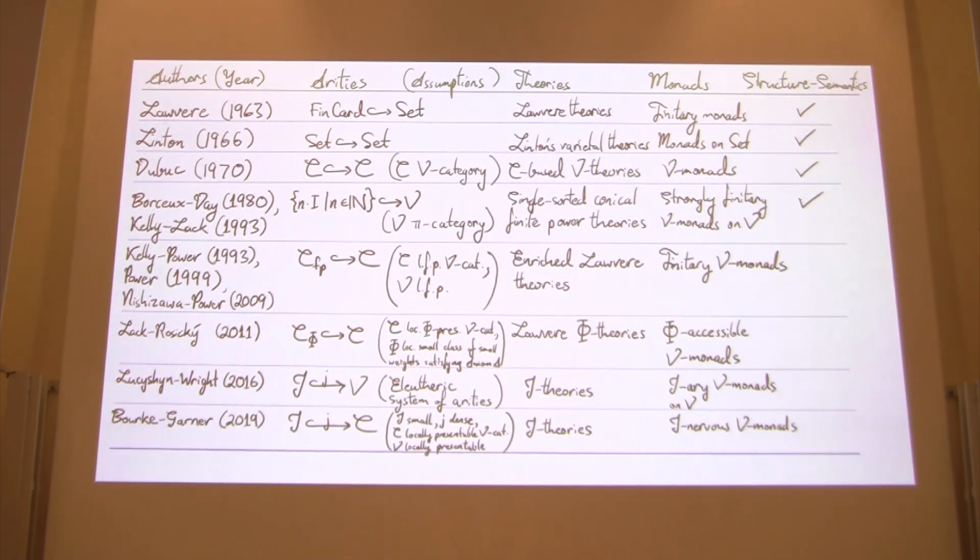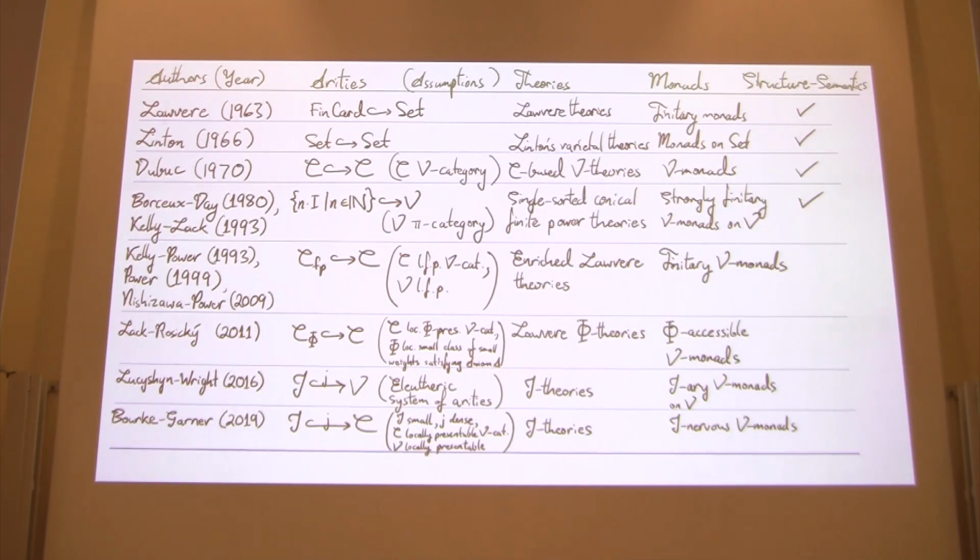And in 2019, Bourke and Garner considered an arbitrary small subcategory of arities, J, a small full subcategory of a V-category C that's assumed locally presentable, and over a base V that's assumed locally presentable.